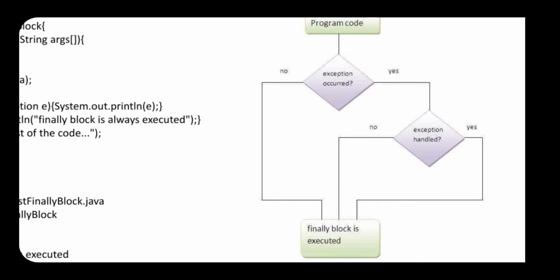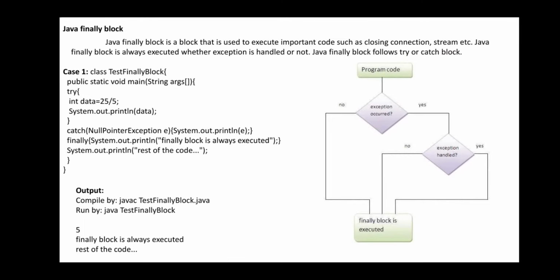Then if there is an exception the catch will not handle, ultimately you can go for the finally statement. That is also possible. If an exception is not found, there is no problem, then ultimately it is going to go for the finally block. So what you can understand from this is that we can execute a set of statements without any problem.